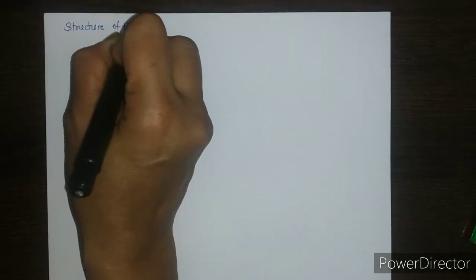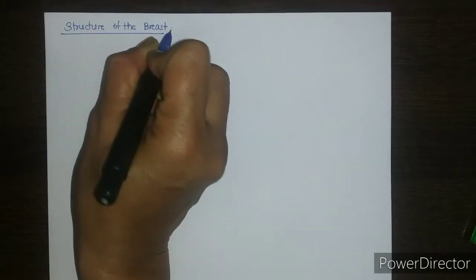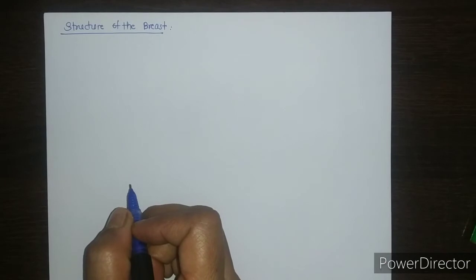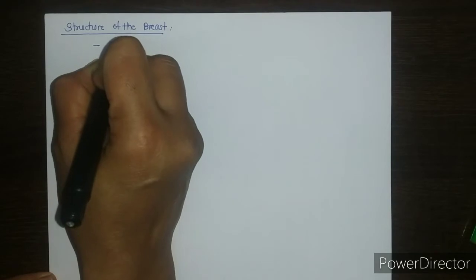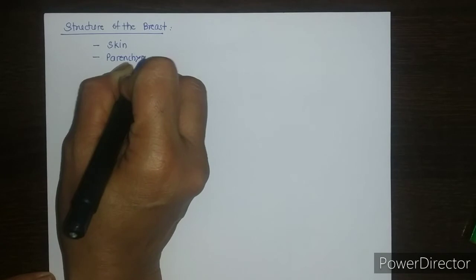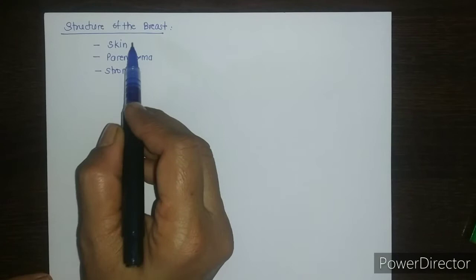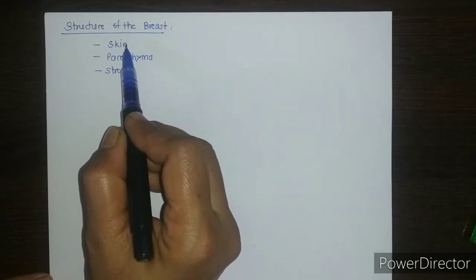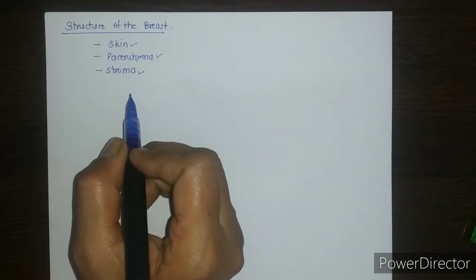Now coming to the structure of the breast. The structure of the breast can be easily and conveniently studied by dividing it into 3 headings: skin, parenchyma and stroma. Let us go to all one by one.